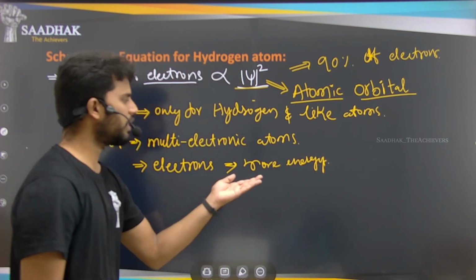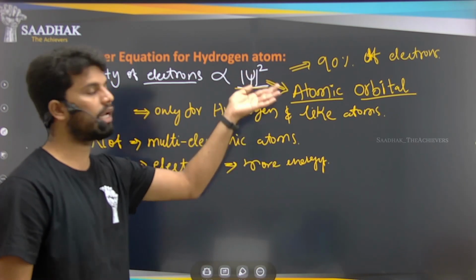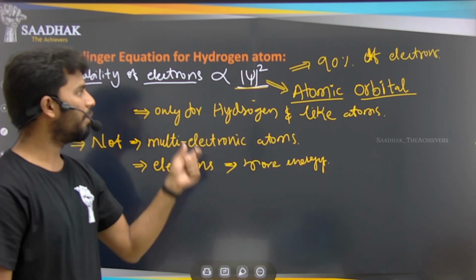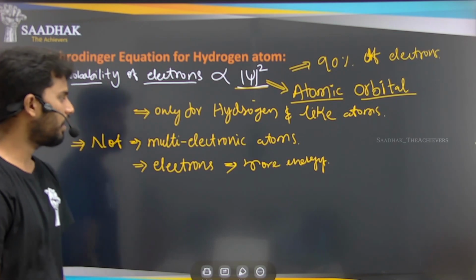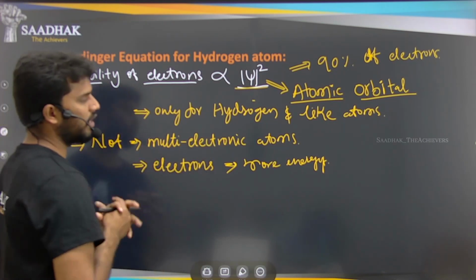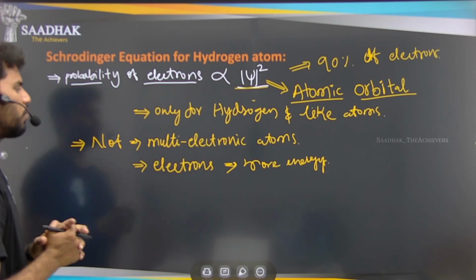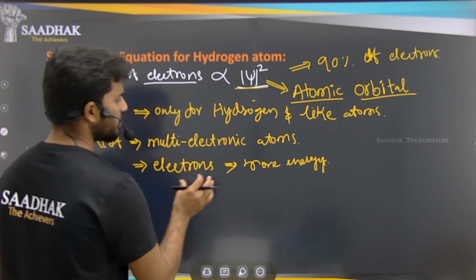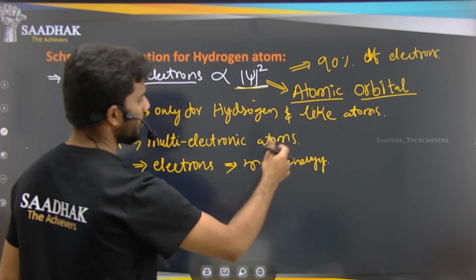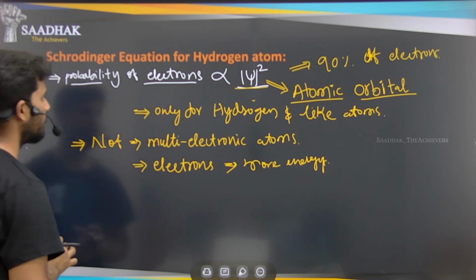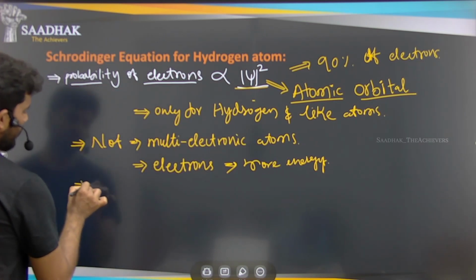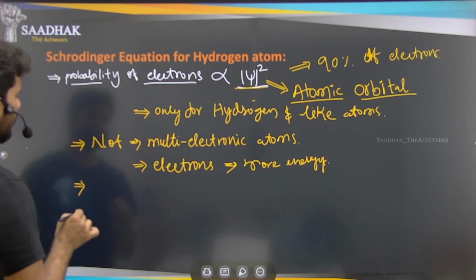So this energy, where more energy is located, we cannot find out by simply using this equation, right? That's why this is not applicable for multi-electronic atoms. These electrons have more energy, so for that reason this is not applicable here.